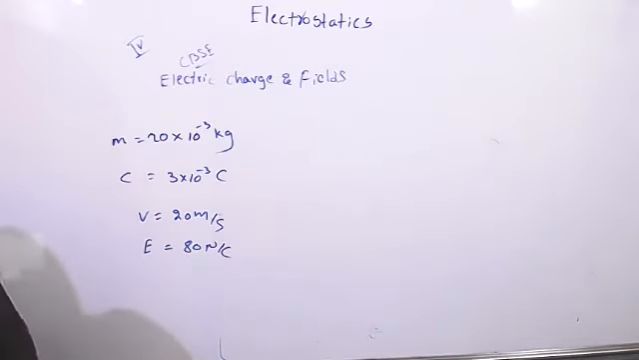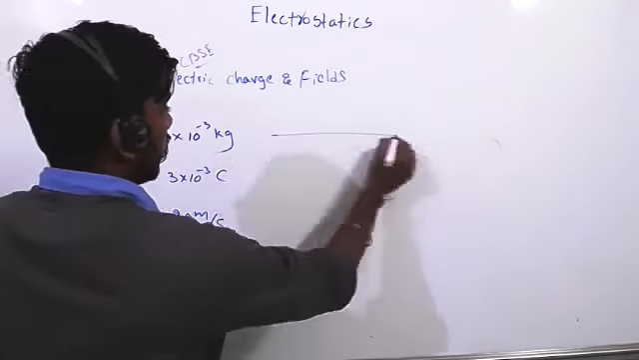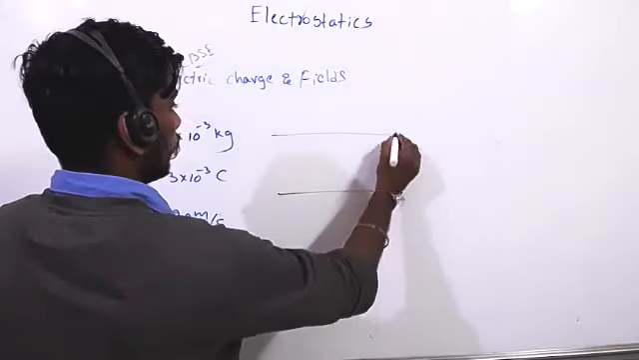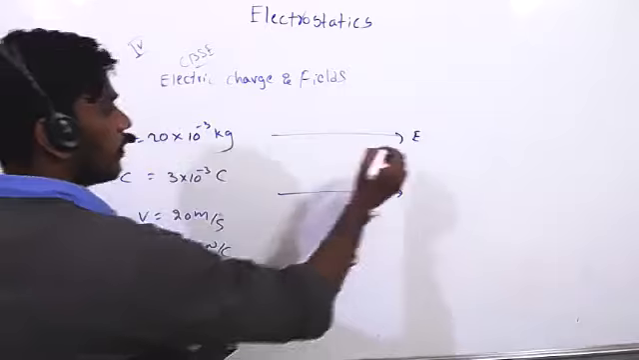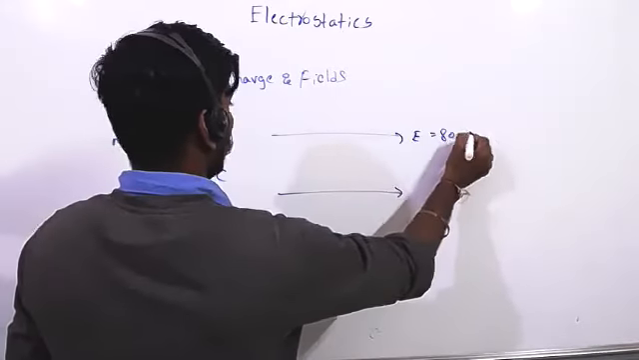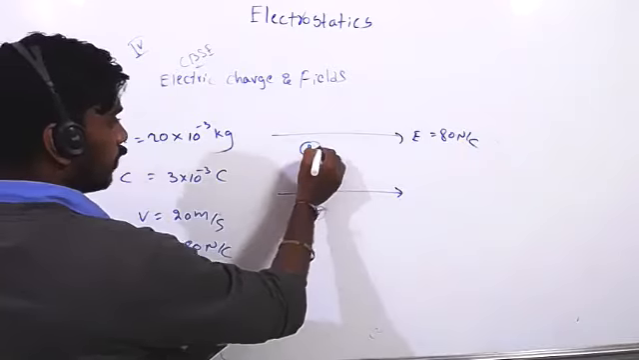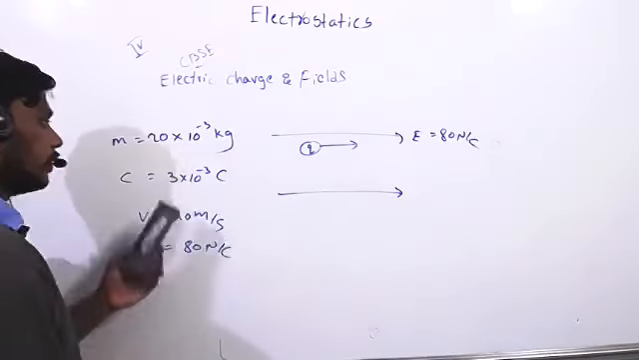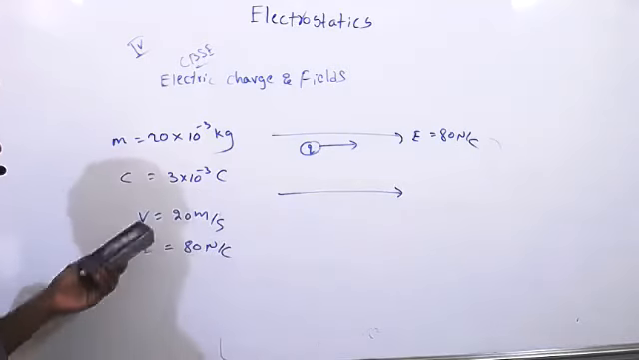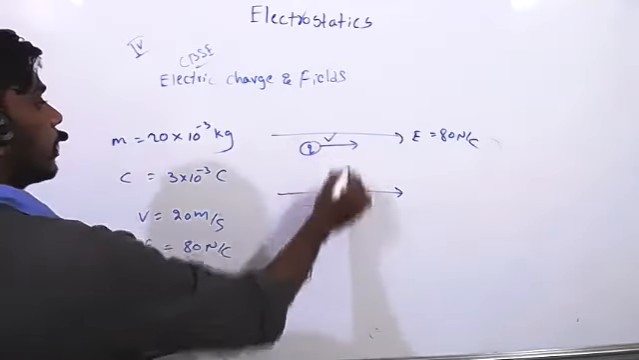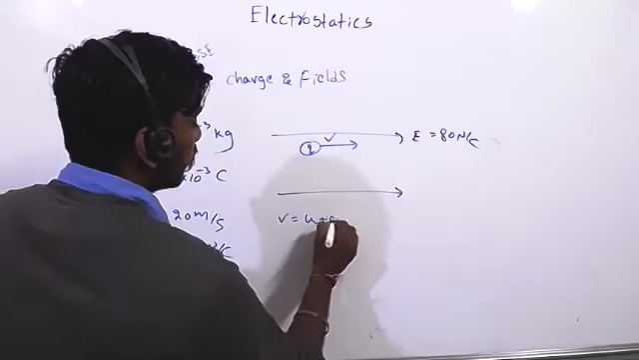Let's see. It is the electric field, along the direction of it. So electric field they have given 80 Newton per coulomb, and charge, mass also they have given. It is moving with charge 3 into 10 to the power of minus 3 coulombs, and velocity they have given, after 3 seconds. So V equal to U plus 80. Did you remember?